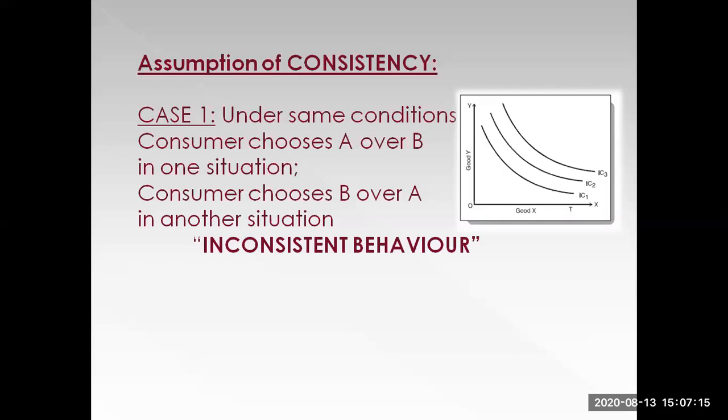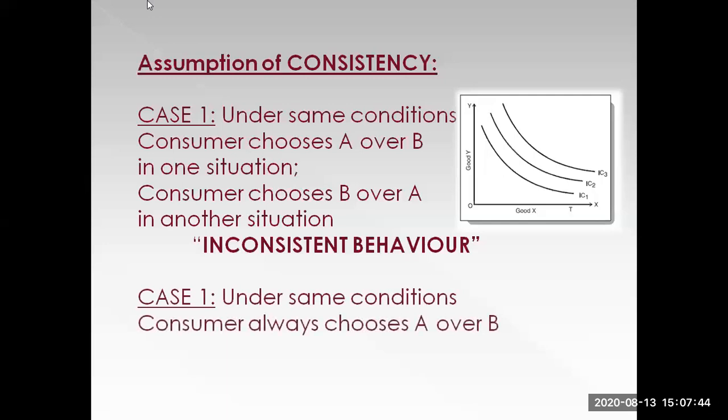You need to be consistent in your decisions, in the sense that you always need to be sure which commodity bundle or which goods you prefer compared to the other goods that you're given a choice of. So that's a very important assumption of indifference curves. Now, in this case, I am elucidating the inconsistent behavior of the said consumer. But let's take another case where, under the same conditions, the consumer always chooses A over B. In that case, the consumer will be said to be a consistent consumer. So he exhibits consistent behavior. That is the difference between consistent and inconsistent behavior.